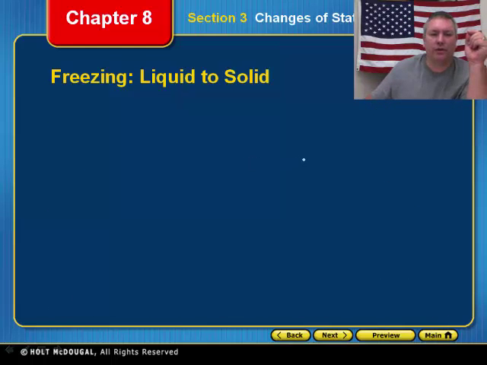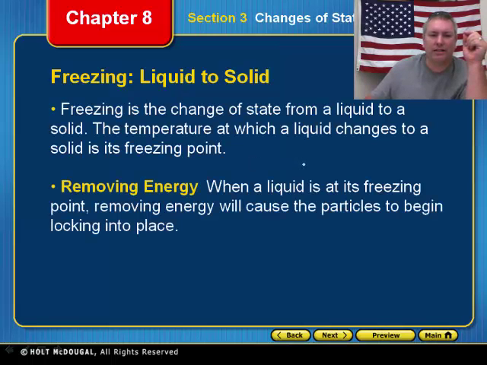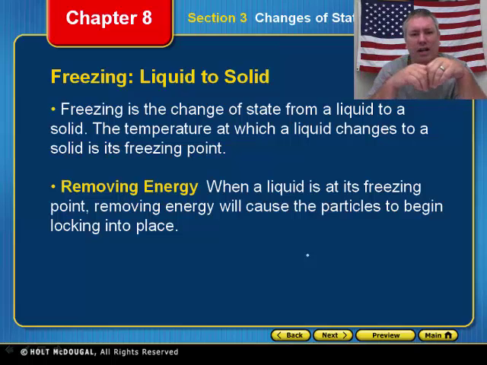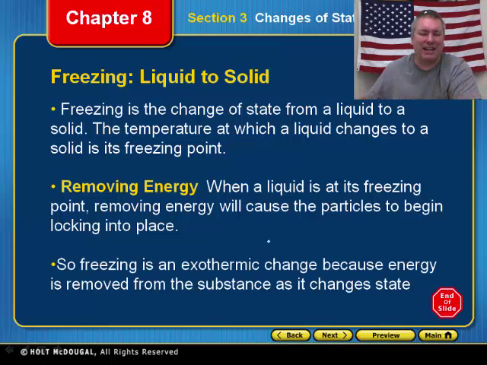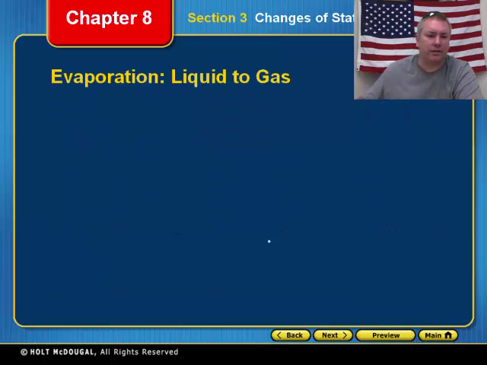The next thing we're talking about is freezing, from liquid to a solid. Now, freezing is a change of state from a liquid to a solid, and the point at which that substance changes into a solid is called a freezing point. So, melting point changes the solid into a liquid. Freezing point changes the liquid into a solid. All right. So when we remove energy, when we take energy away, that is an exothermic reaction. All right. So when we take energy away from something, that's an exothermic reaction.